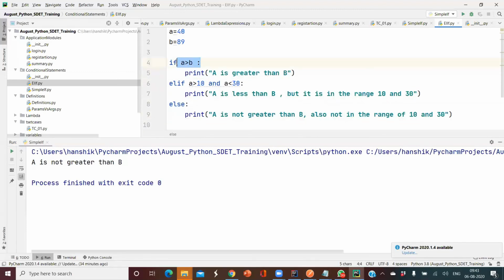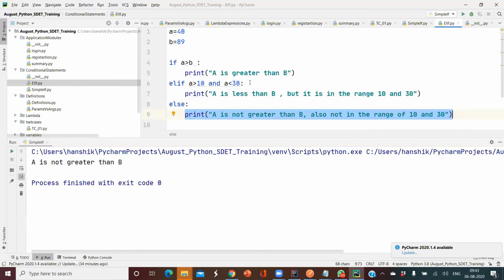Say the first if condition failed. If this condition fails, what will happen? It will come and check this condition. If this condition is true, then it will go here and the subsequent blocks, whatever are available, will never get executed.